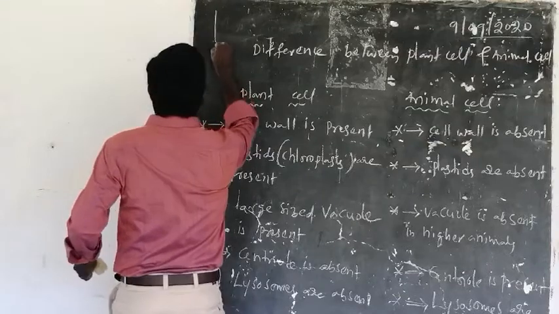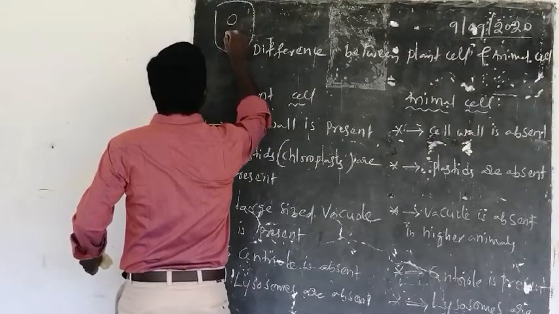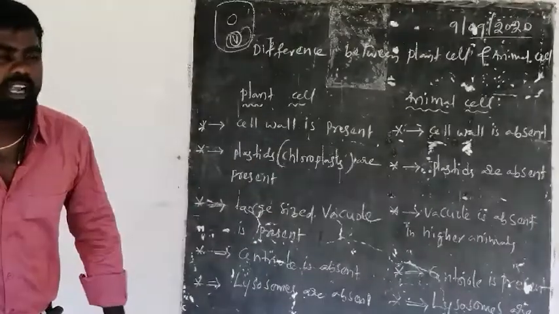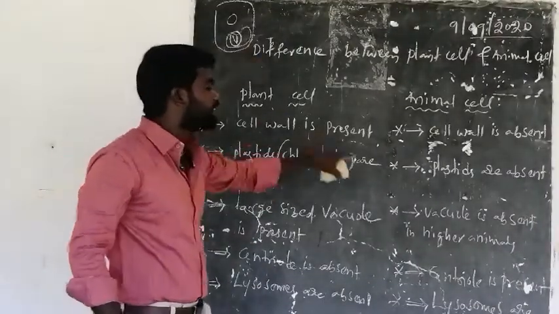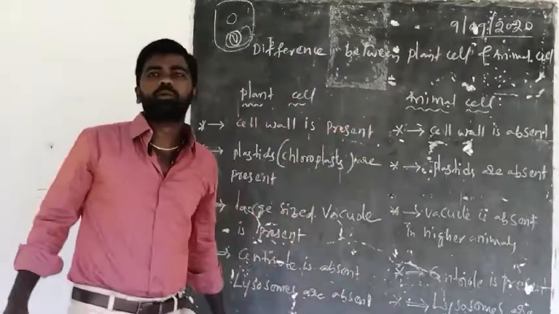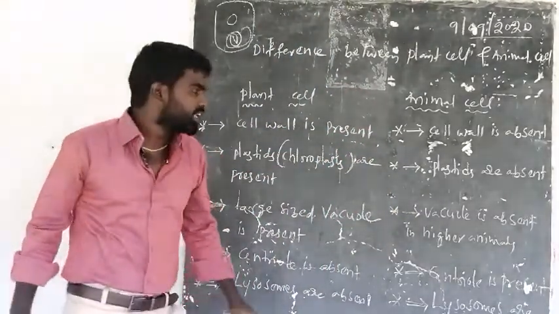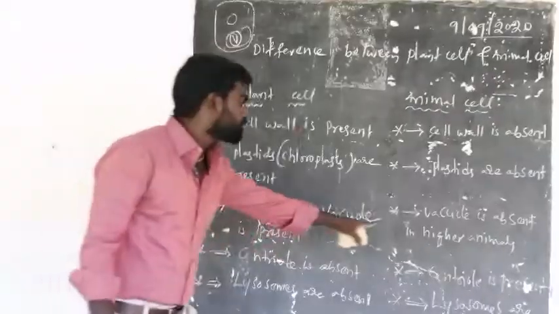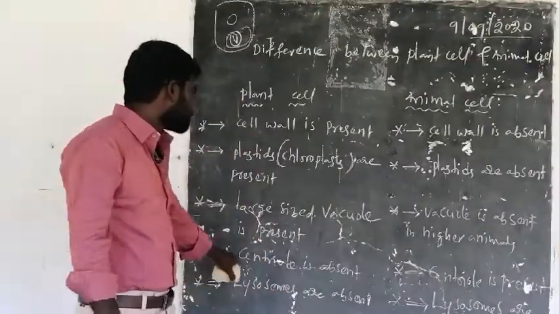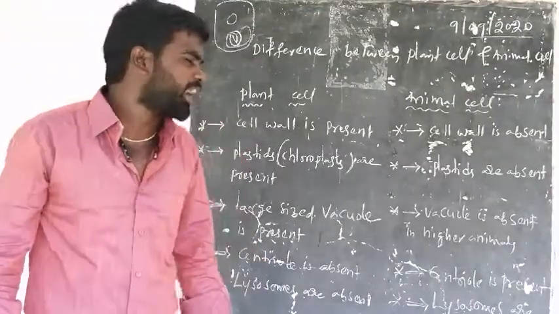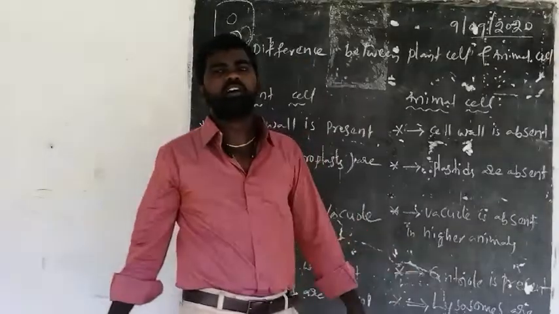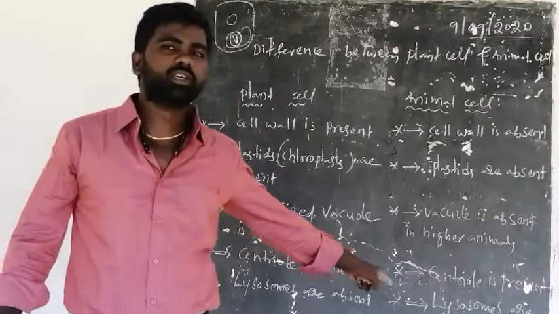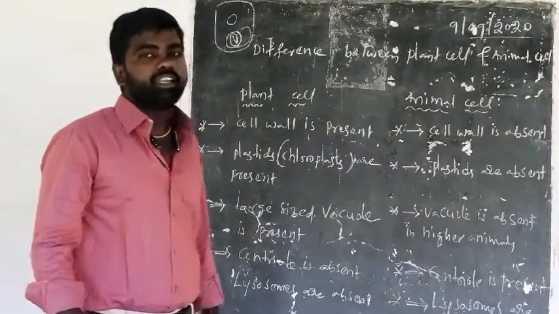And next one, a large-sized vacuole is present in the plant cell. For example, this is the plant cell, this is the nucleus, and this is a large-sized vacuole. This kind of vacuole is absent in the higher animals. It may be present in lower animals, but in higher animals this kind of vacuole is absent in the animal cell. And next one, centrioles are absent in plant cell, whereas centrioles are present in the animal cell. Next, the suicidal bags, which are nothing but lysosomes, are present in the animal cell and absent in the plant cell.